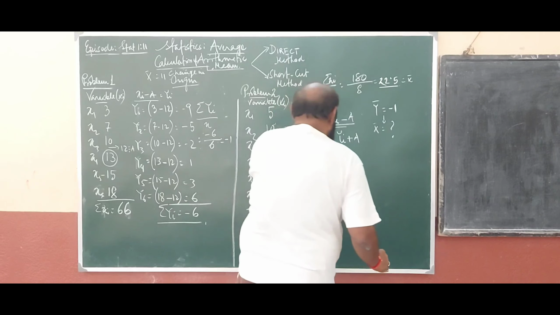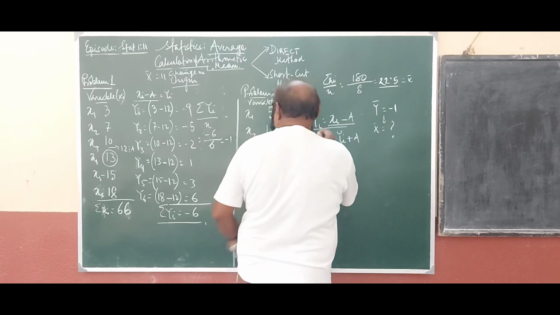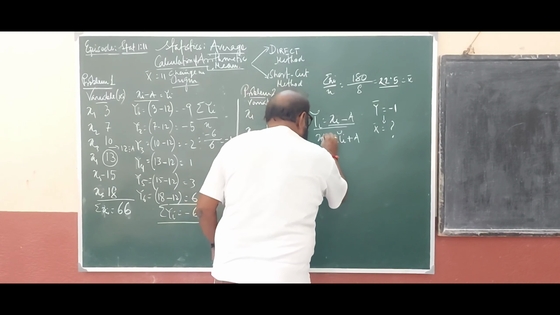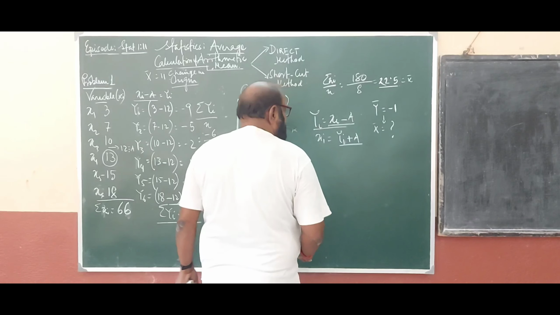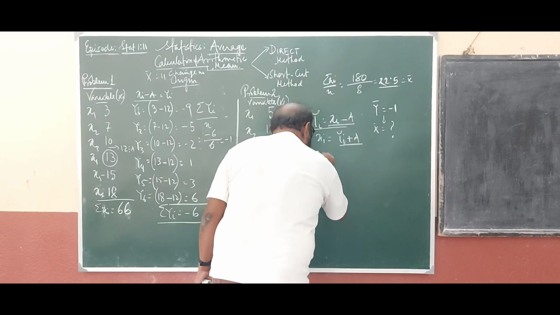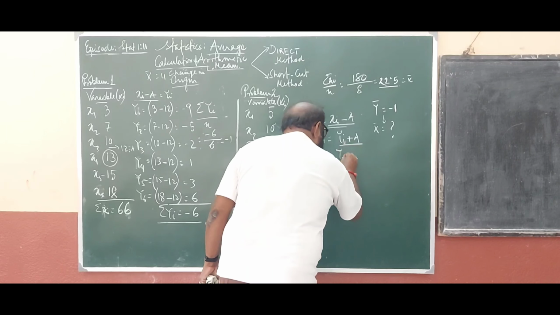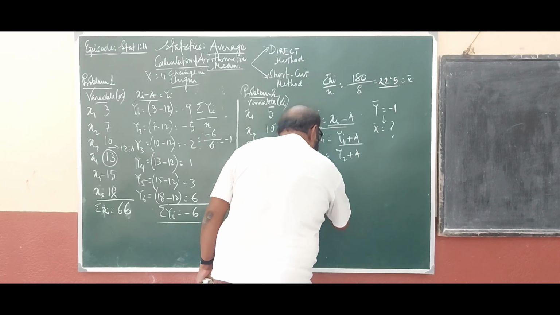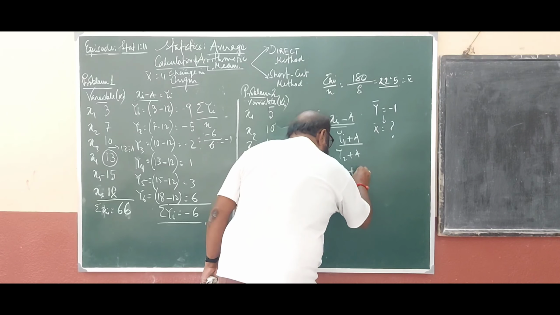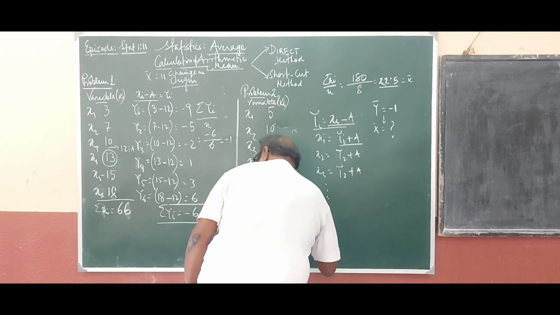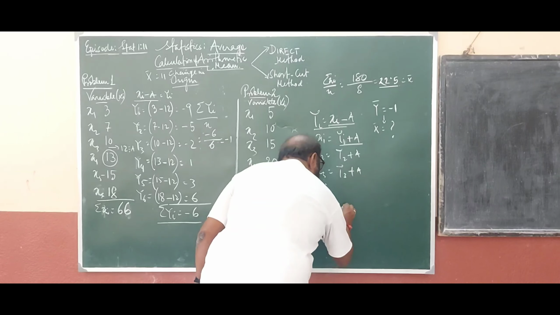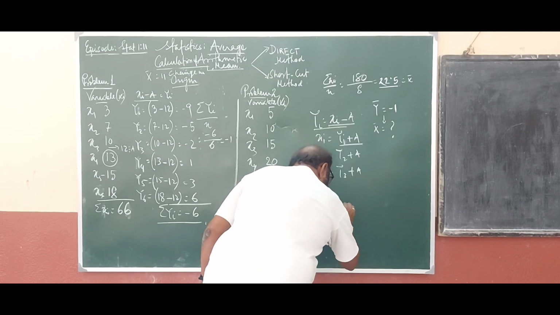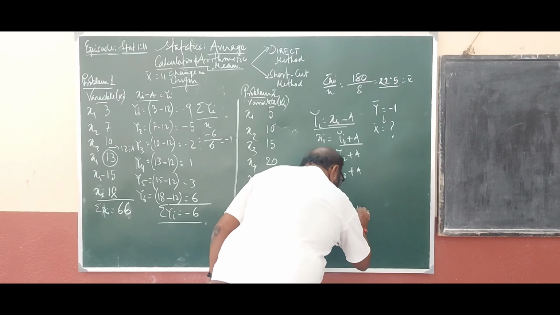Okay, just see what we have done. x1 equals y1 plus a, clear? x2 equals y2 plus a, x3 equals y3 plus a. In that way we have x6 equals y6 plus a, clear.